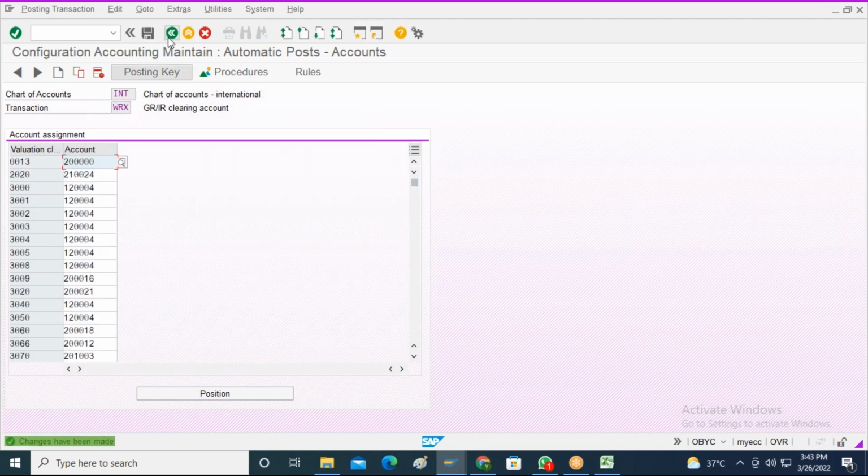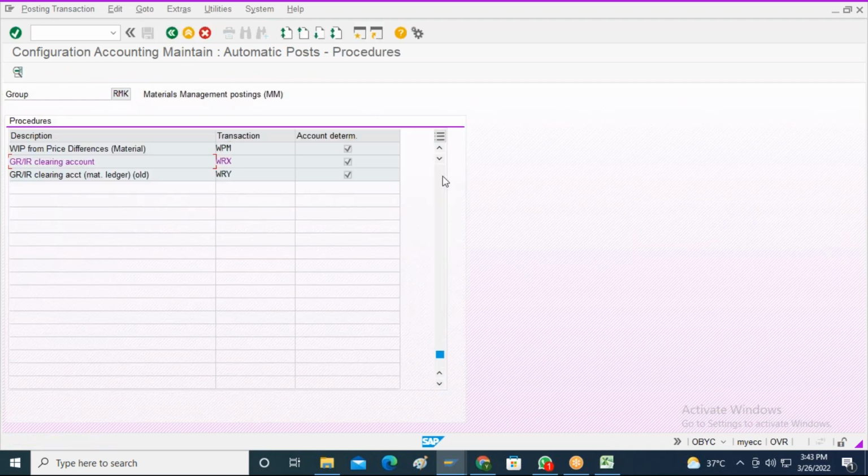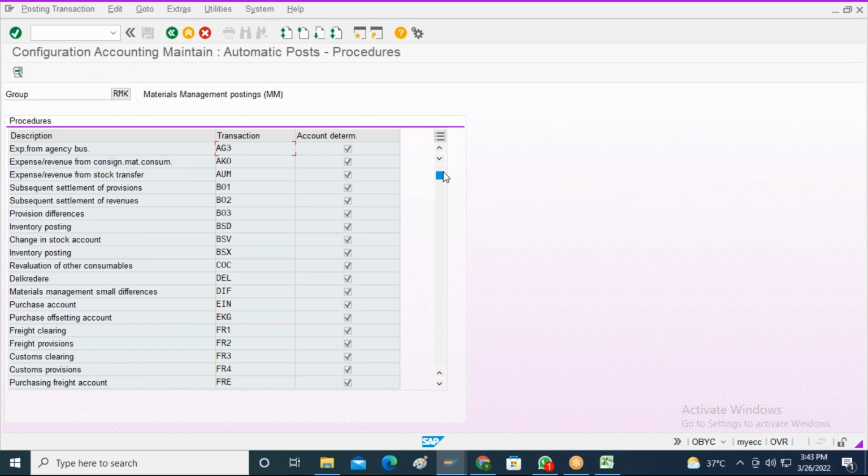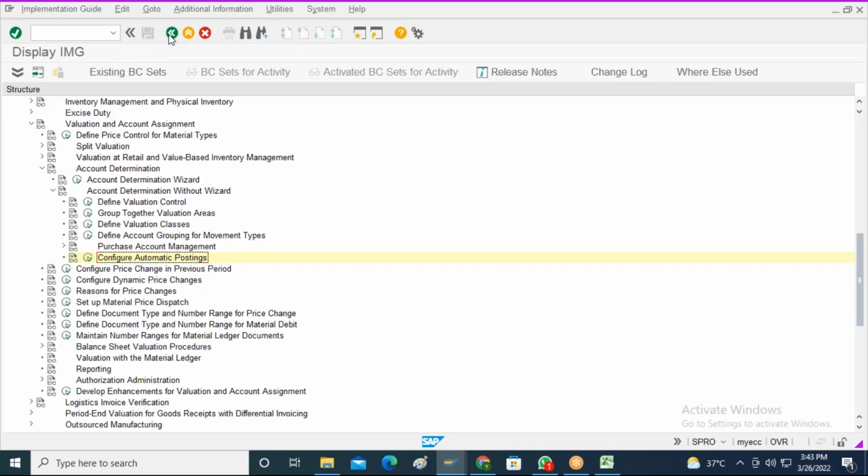Like this, for each and every transaction event key, we have so many transaction event keys over here, right? For all those transaction event keys, we need to make the chart of accounts and the relevant GL account and the valuation class combination settings. Okay, let me now go back. So with this, we were able to complete the automatic account determination settings.